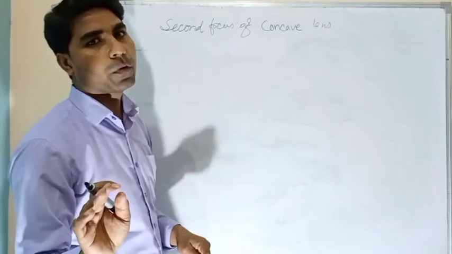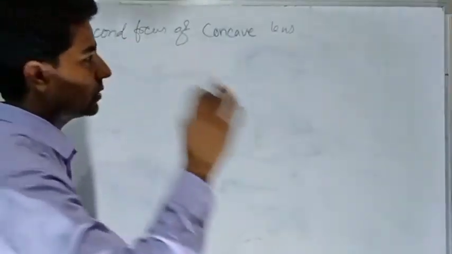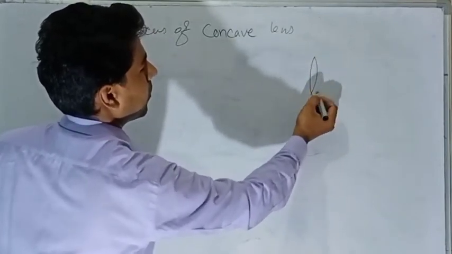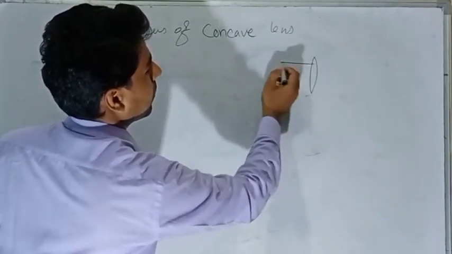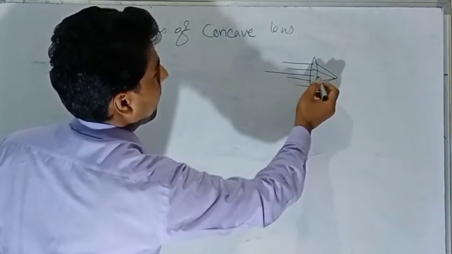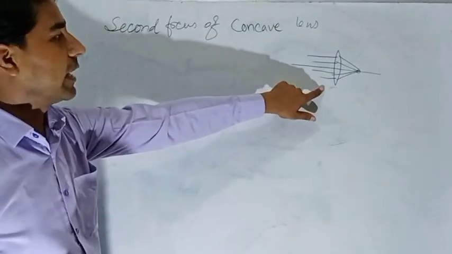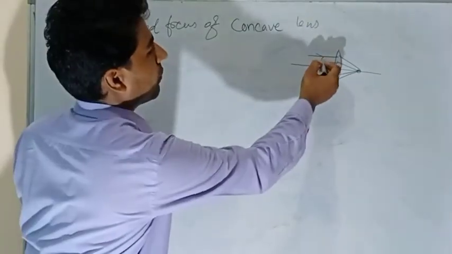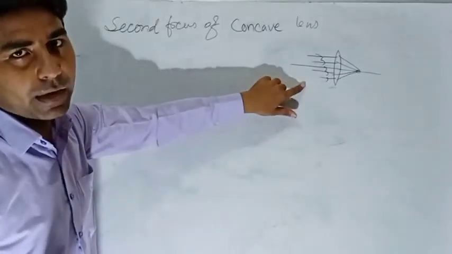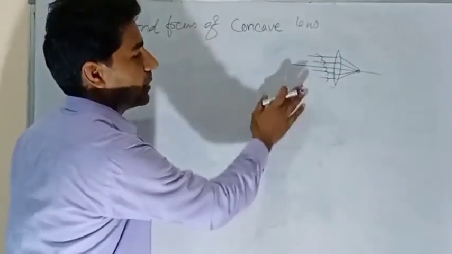Before that, I want to remind you about the second focus of the convex lens. The condition is all the rays must come parallel, and after refraction they must meet. So all the rays must come parallel.